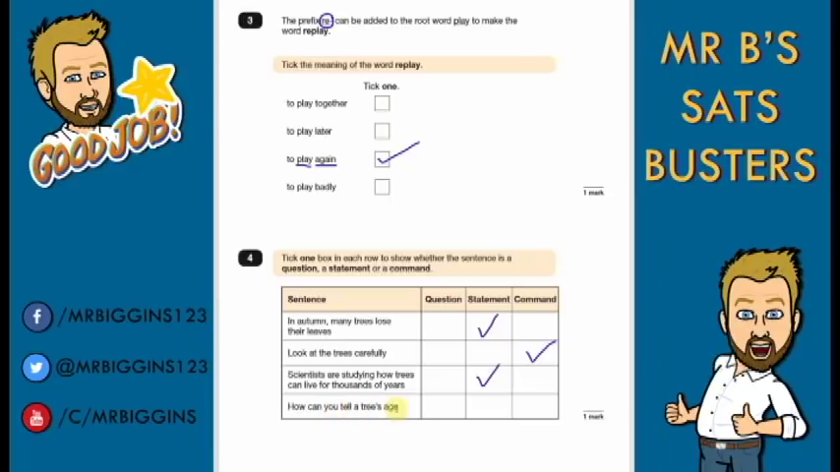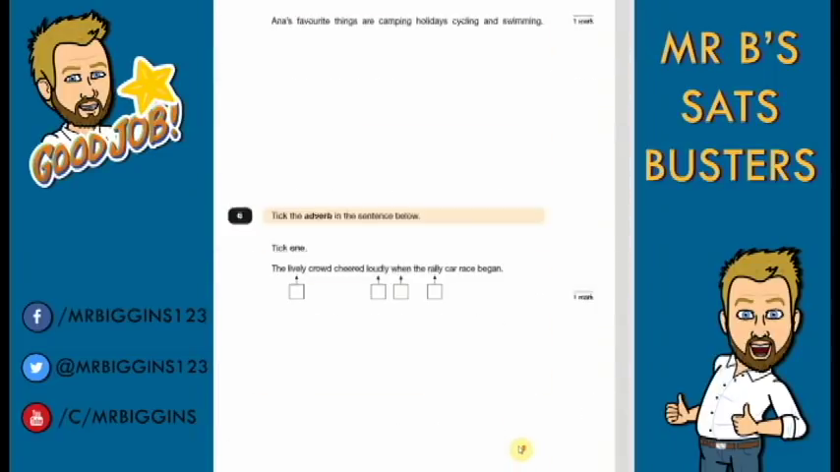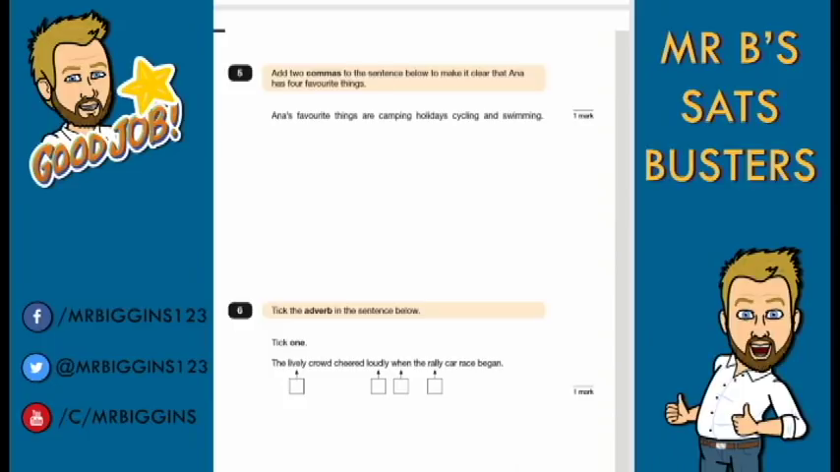You're not telling anyone to do anything. It's a statement. And lastly, how can you tell a tree's age? Now that one needs a question because it's asking someone how to find out a tree's age, so that is a question. Sorry, it needs an answer there, not a question. Now don't get confused thinking there's no question mark, so none of them are questions. They've left the punctuation off because obviously it would make it obvious if our question had a question mark on there.